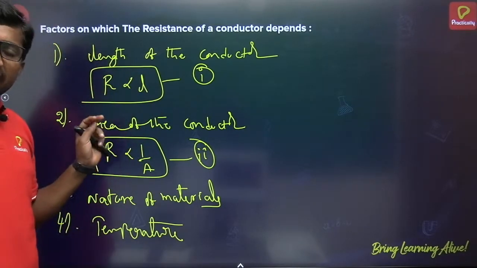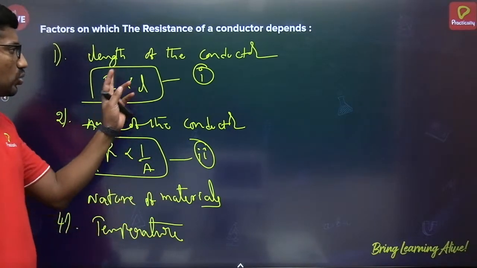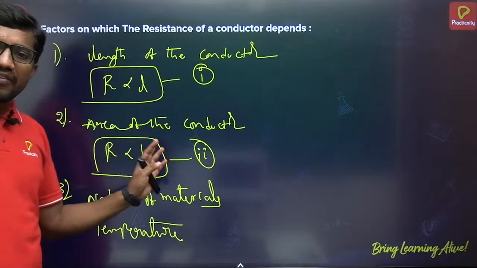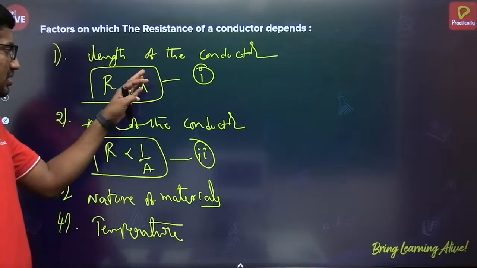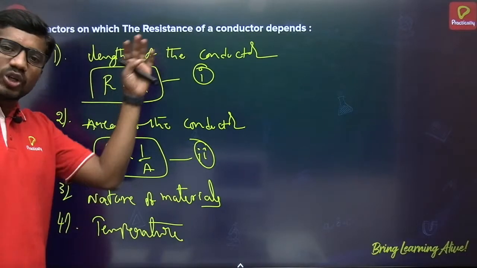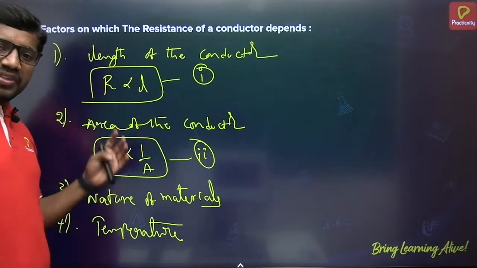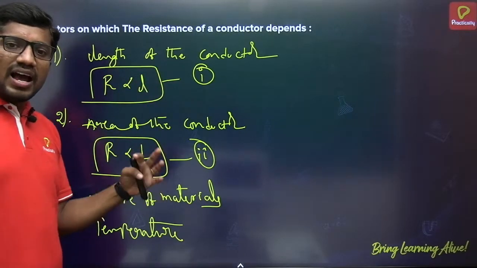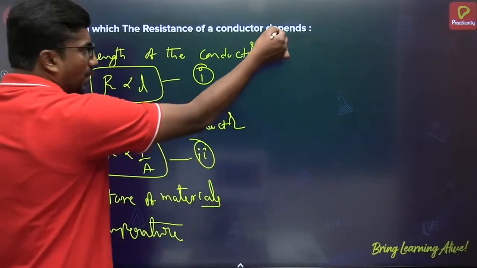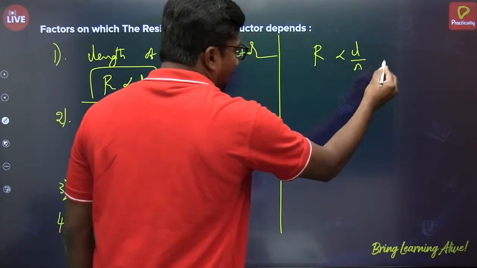Length of the conductor, area of the conductor, nature of the material, as well as temperature. To the length, resistance has a directly proportional relation, and to the area, an inversely proportional relation. That means if you keep area constant and increase the length, resistance also increases. And by keeping length constant, if you increase the area, resistance decreases, and if you decrease the area, resistance increases. An inverse relation. So from these parameters 1 and 2, we can write R is proportional to L by A.